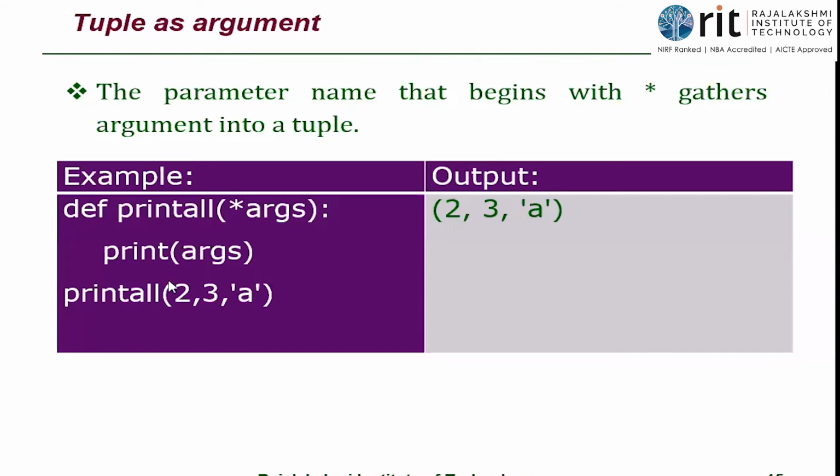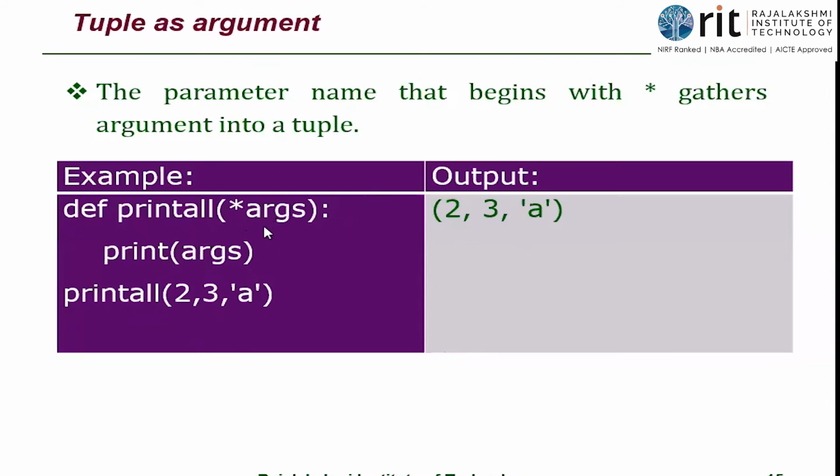See, any number of values passed will be accepted because it is a tuple. 2, 3, a, 3 values. It is understood as a tuple. The tuple is passed and it is stored in the name args. And print args prints whatever values are stored. So any number of values can be passed to this function because it is a tuple.